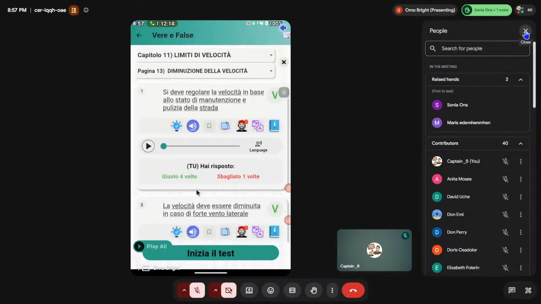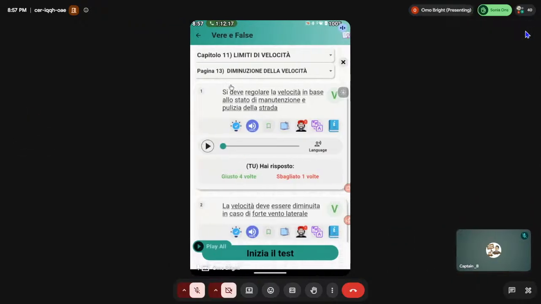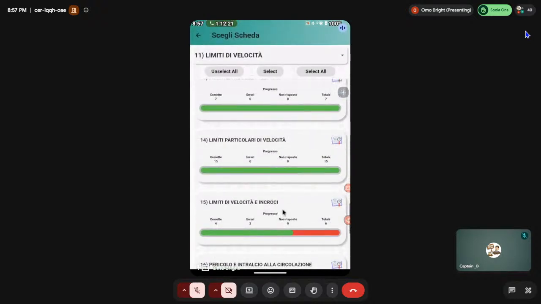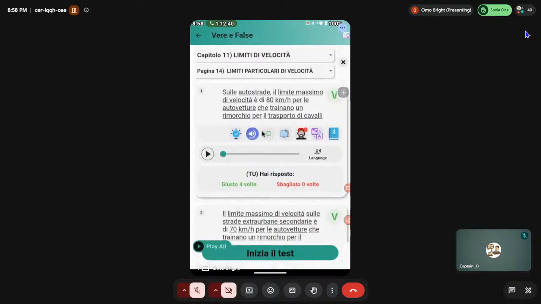Okay, so let's go to the next one. Everybody understand this? Okay, number 14. We have a total of 15 questions. Okay, let's go. Pay attention, everybody. Remember our time. So, limite particolare di velocità. It says the particular limit of speed. Now, look at this one here. Pay attention now.